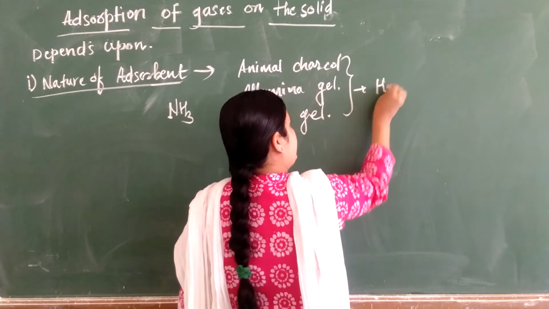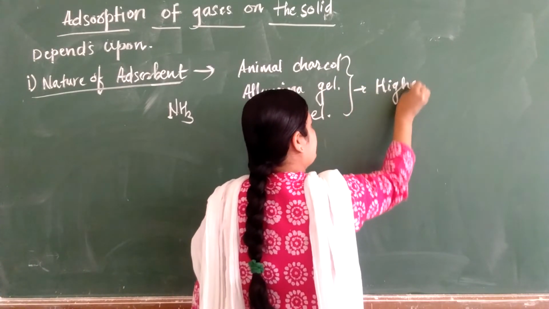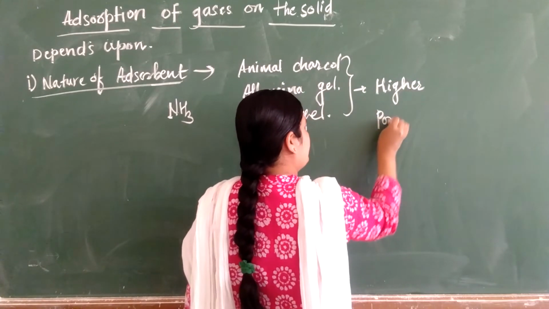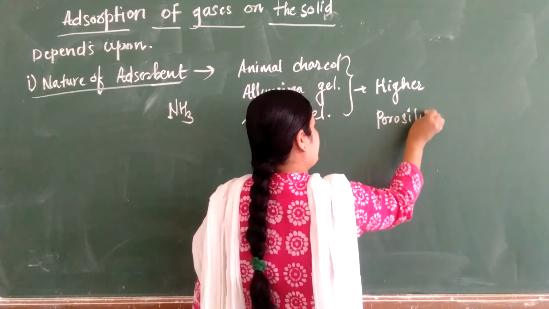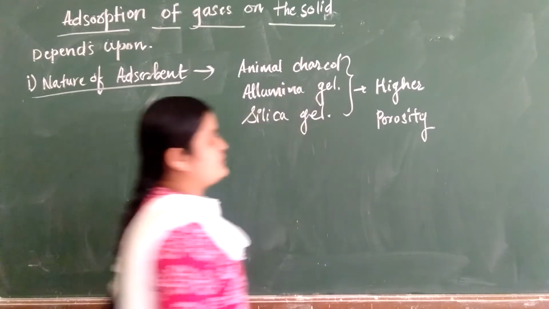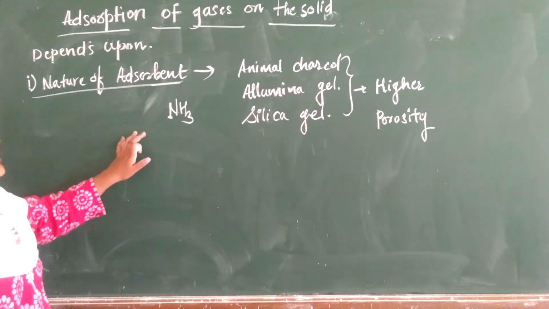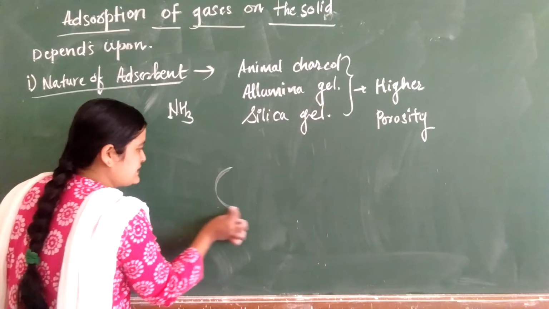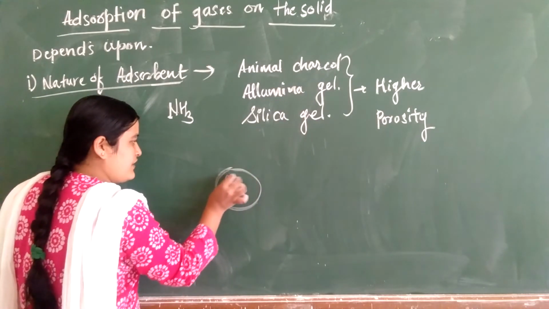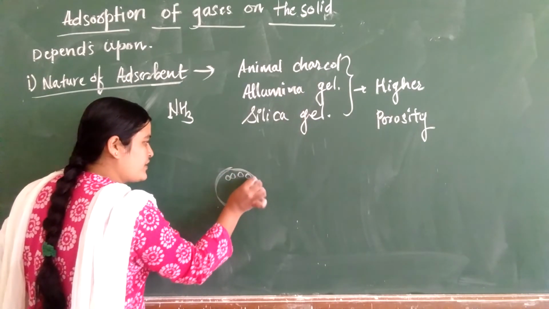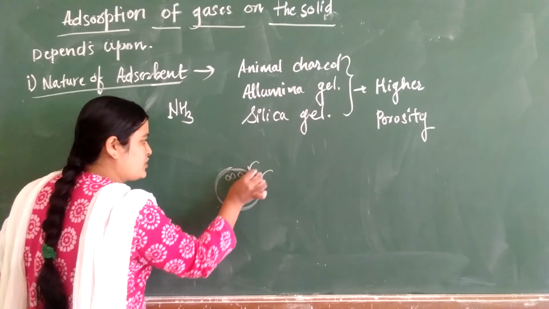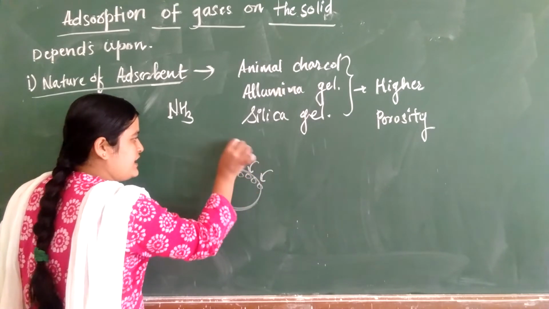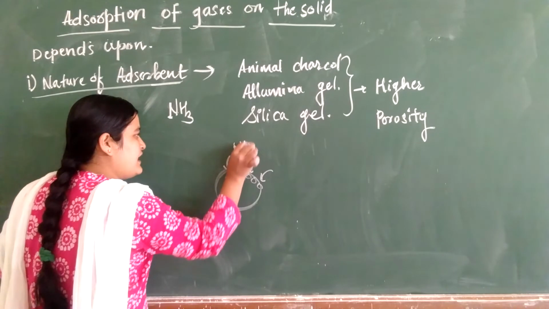Why? Because of higher porosity. The higher the porosity, the higher the rate of adsorption. Consider this our animal charcoal, which has a higher rate of porosity, so adsorption of this NH3 takes place at a high rate.